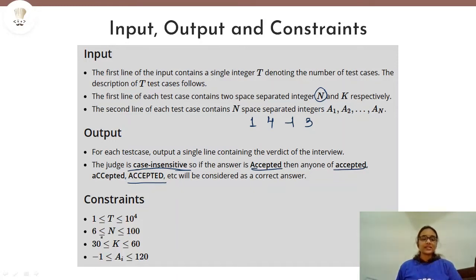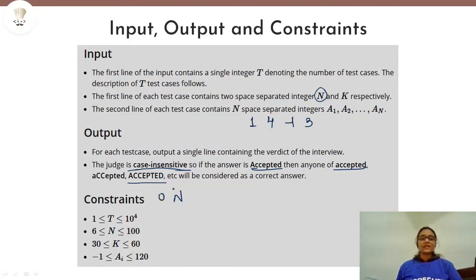And the constraints are not too big, they are pretty low. So what we'll just have to do is iterate through all of the problem timings one by one. There are n problems, so we will have to iterate through each of the problems and then check all of these conditions.